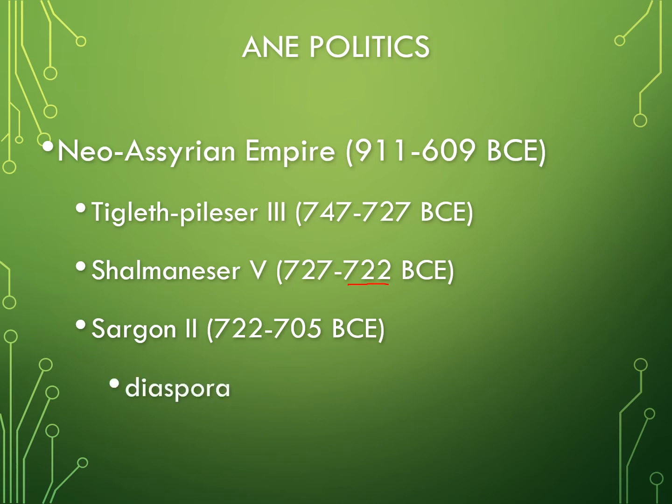This led to what we call the Assyrian diaspora or Assyrian exile. The diaspora is essentially a dispersion of people from their homeland. Some Israelites remained behind in the northern kingdom of Israel and joined the Assyrian Empire. Many others who wanted to maintain their religious beliefs and culture fled the area to the southern kingdom of Judah.